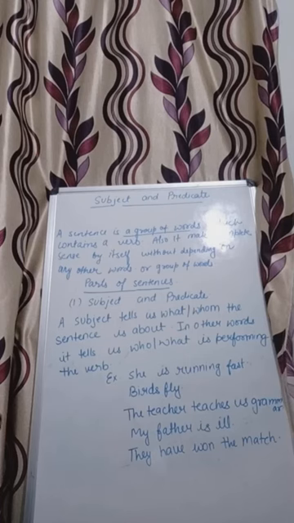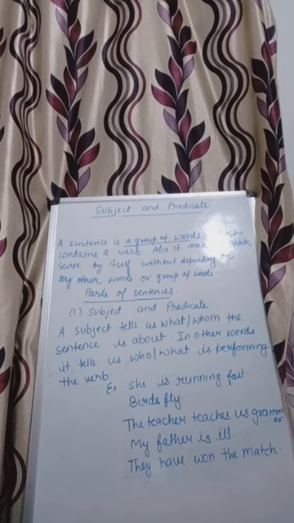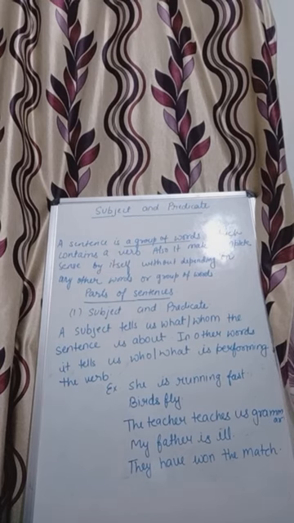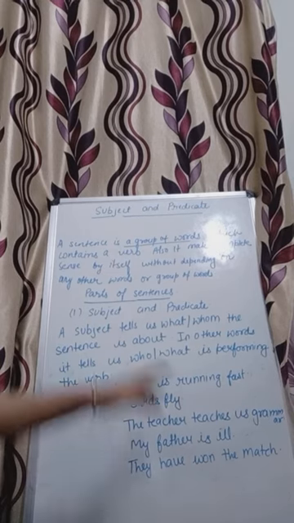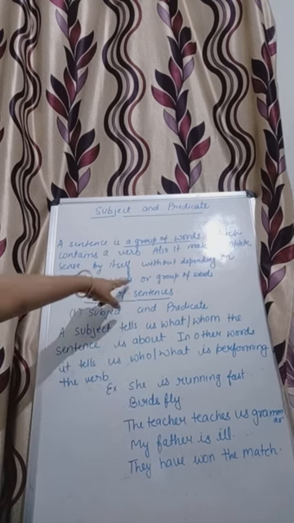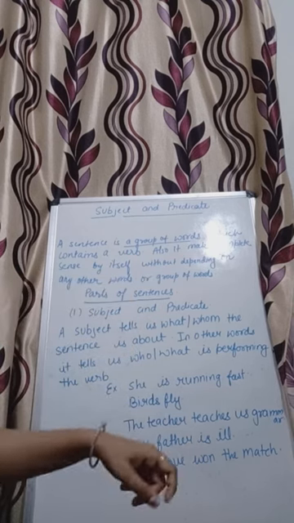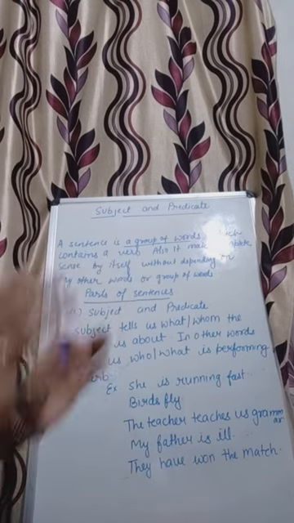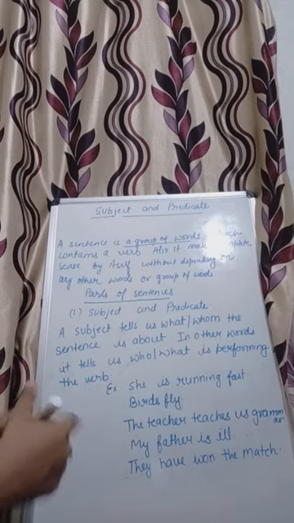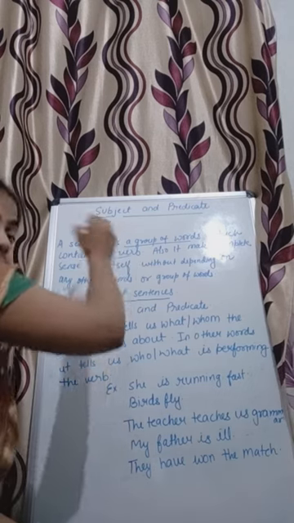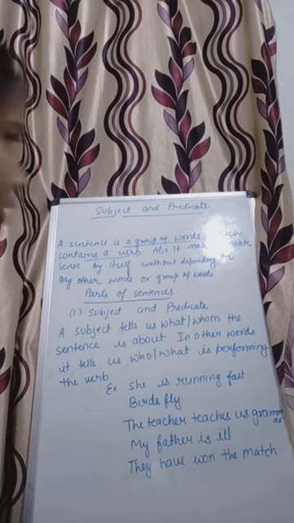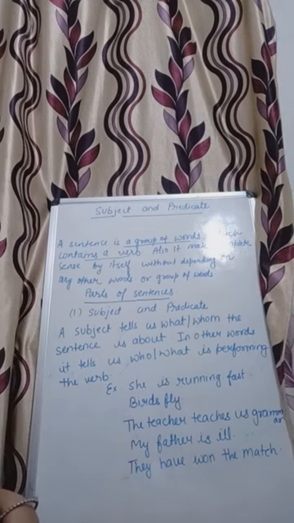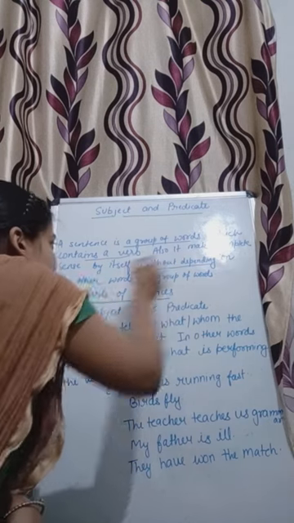So, my dear students, in our previous classes, we have studied that a sentence is a group of words which contains a verb, and also it makes complete sense by itself without depending on any other words or group of words. Means that a sentence is a collection of words which contains a verb, and also it makes complete sense by itself without depending on any other word.